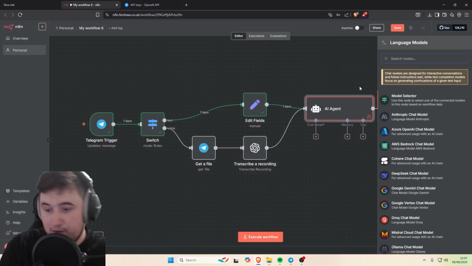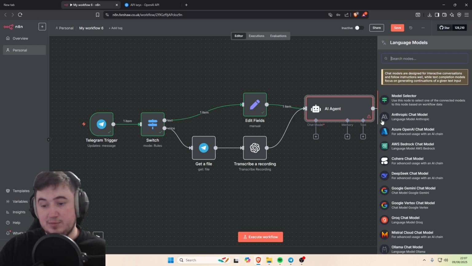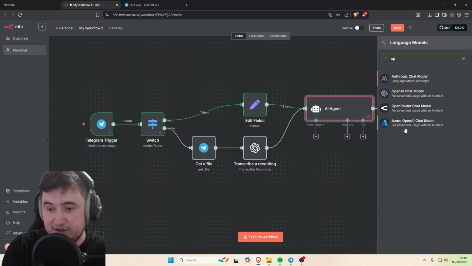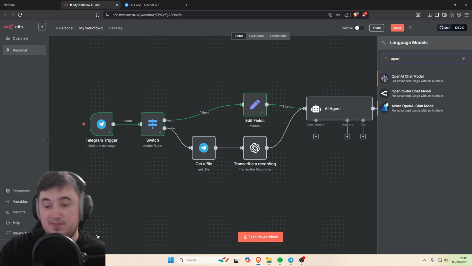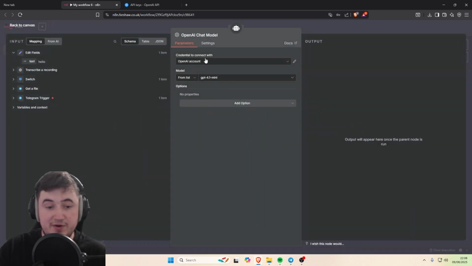Now you want to connect your actual language model. This is basically the brain of your whole operation. This is what we're going to use to do all the thinking inside of it. So I'm just going to use the OpenAI model just because it's easy to use, and we've already linked up the OpenAI for the transcriber recording side of it. So you already will have a credential there. You don't need to get another credential.